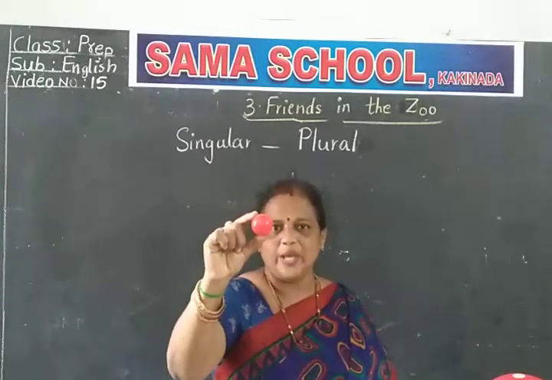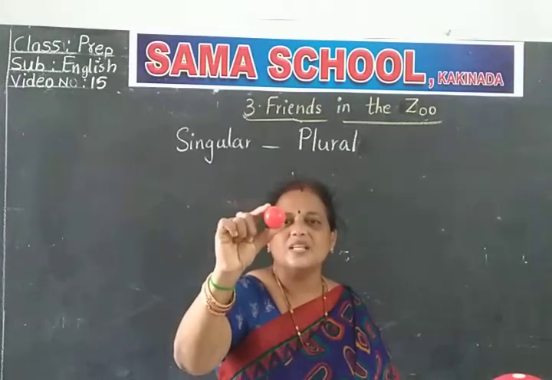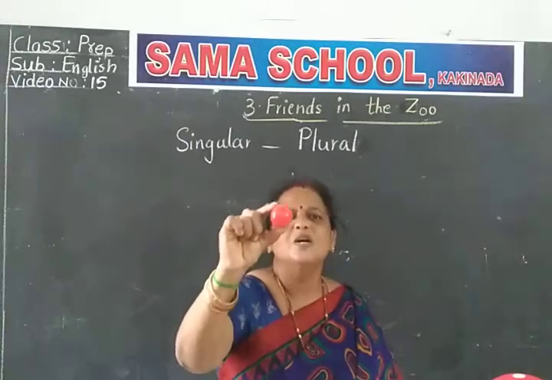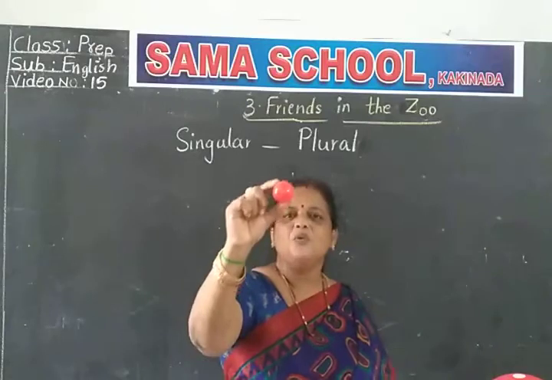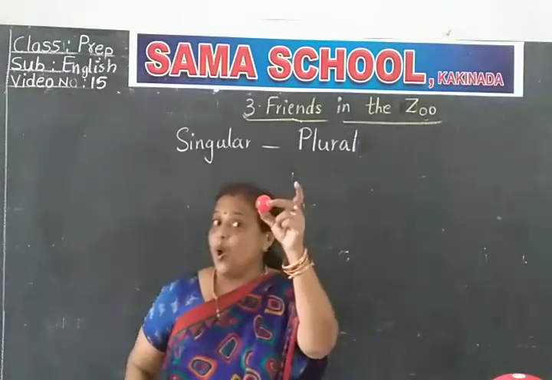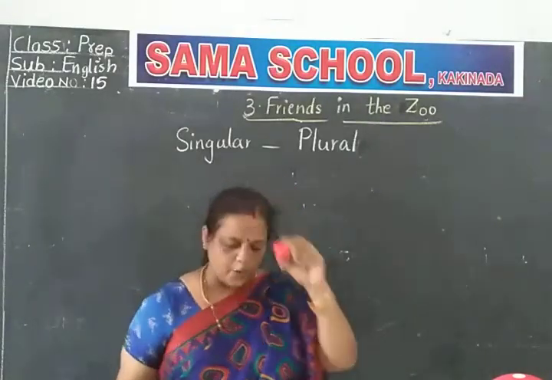B for ball, you know very well. What is this? Ball. Only one ball. Children, here, this is one ball. B-A-L-L, ball. Okay? You know this. B for ball.